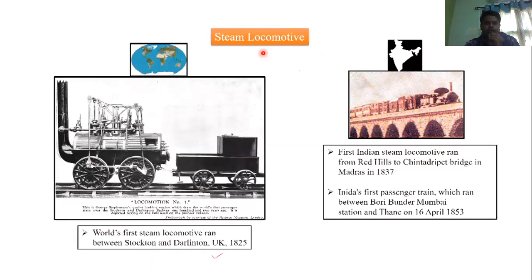Now, the application of the steam engine. Actually, the first steam locomotive ran between Stockton and Darlington in the UK in 1825. Coming to India, the first locomotive ran from Red Hills to Chintadripet Bridge in Madras in 1837. But the first passenger train in India ran between Bori Bunder, Mumbai station and Thane on 16 April 1853.